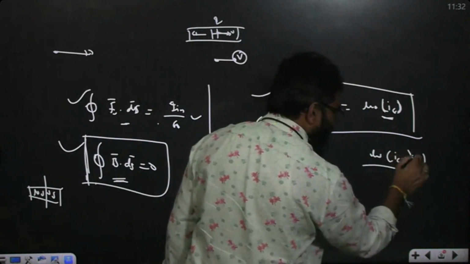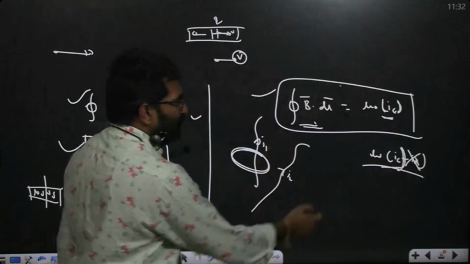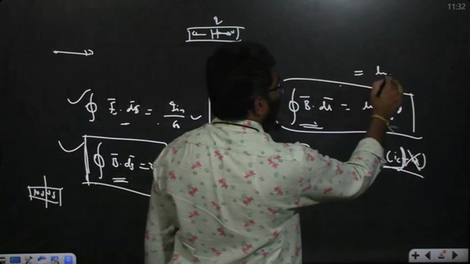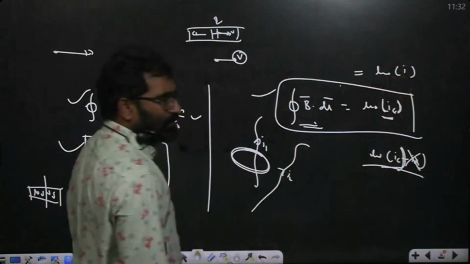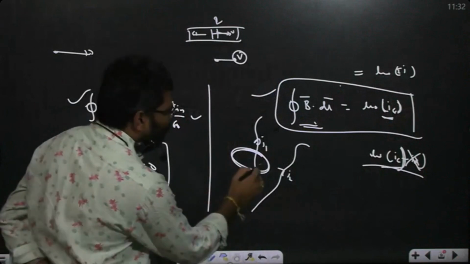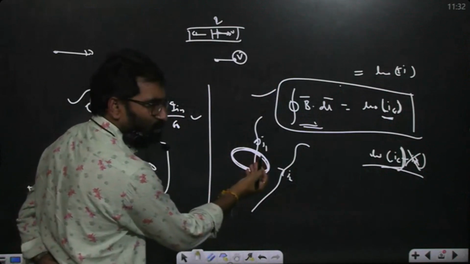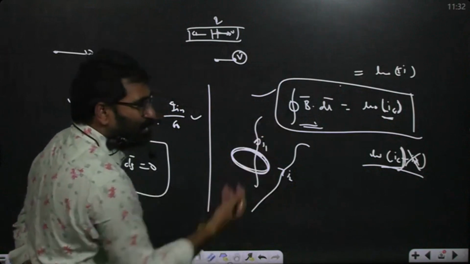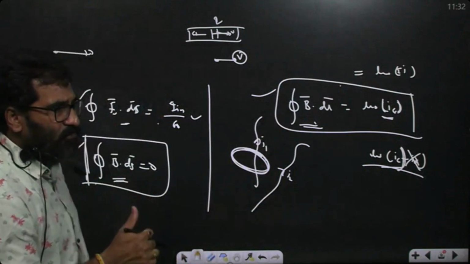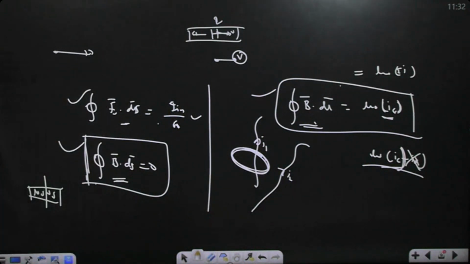When we are not discussing this, you can take only conduction current, or simply I. We can drop it to mu naught into I enclosed, or sigma I. Total currents: suppose when I'm taking this loop, the net current passing through is I1. So how to take this, plus I is coming out, plus or minus.